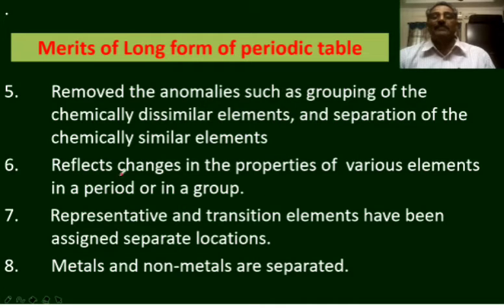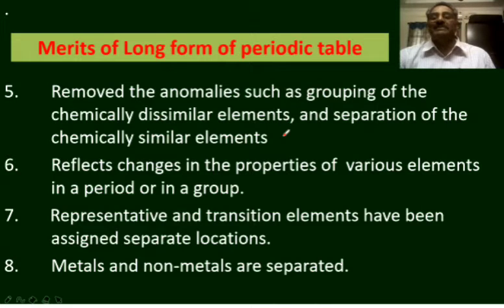The long form of the periodic table reflects the changes in the properties of various elements in a period and in a group. That is, when we move from left to right in a period or from top to bottom in a group, the properties gradually vary.